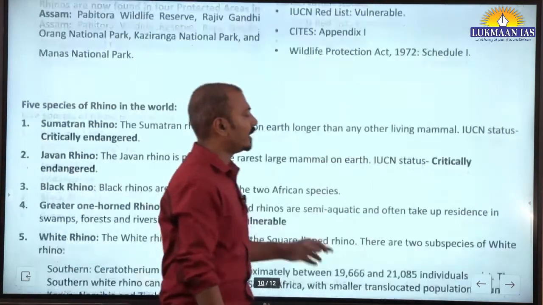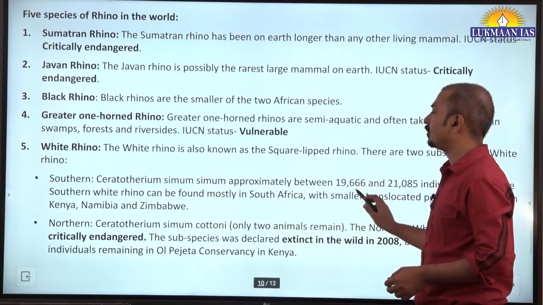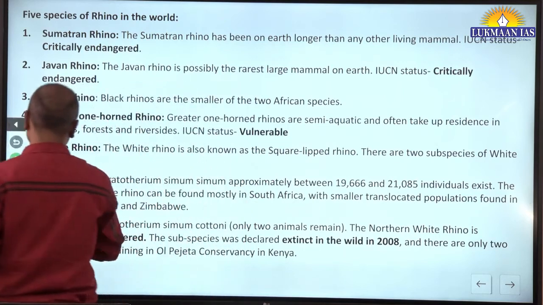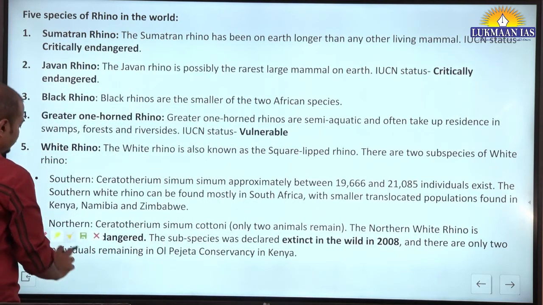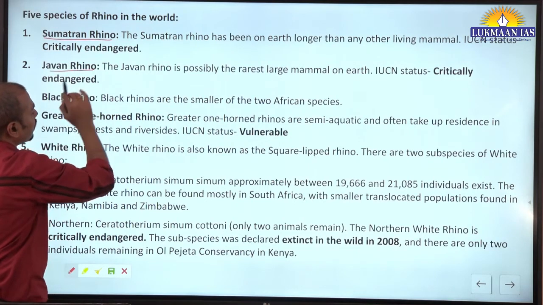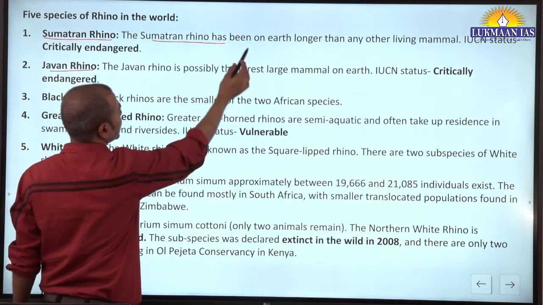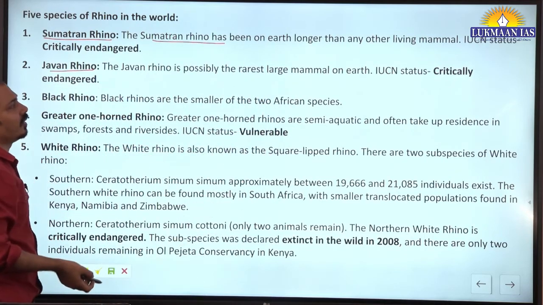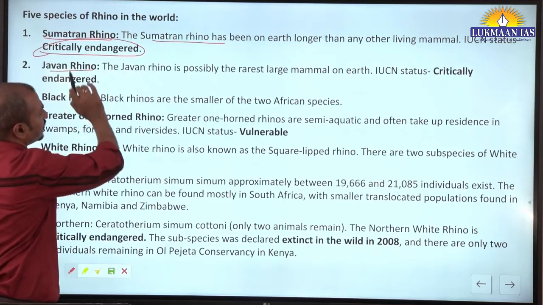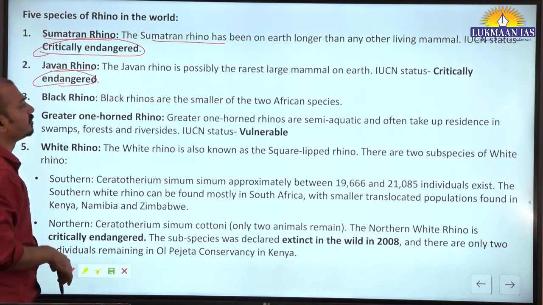There are a total of 5 species of rhinos in the world. We have to find out which are these, where they are found and their conservation status. Yes, the Sumatran rhino and the Javan rhino are on Indonesia's islands. The Sumatran rhino has been on the earth longer than any living mammal. IUCN status is critically endangered, and Javan rhino is also critically endangered.